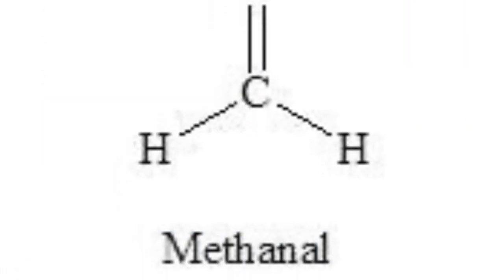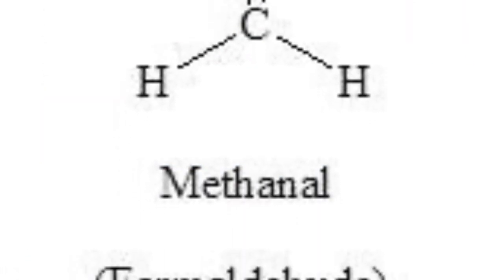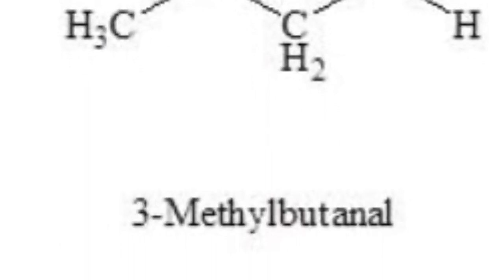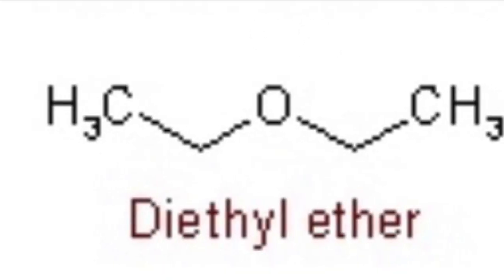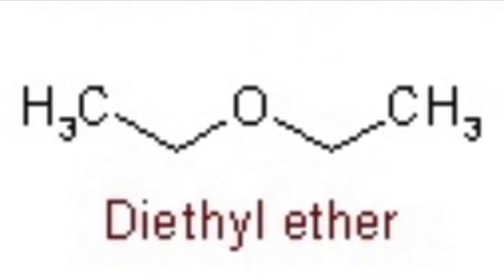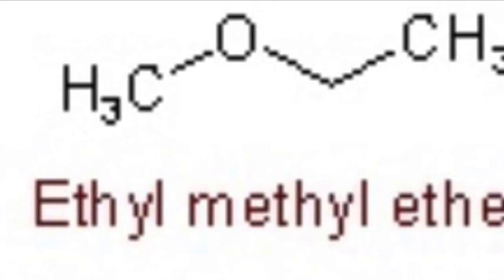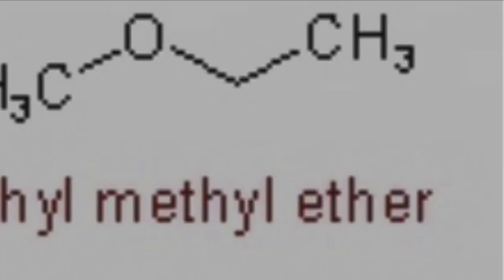For you to have a better understanding, here are some examples of IUPAC named aldehydes. And here you can see an example of IUPAC named compounds, but in this case, from ethers.